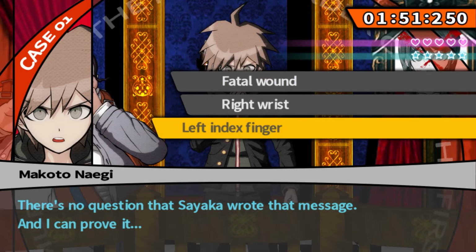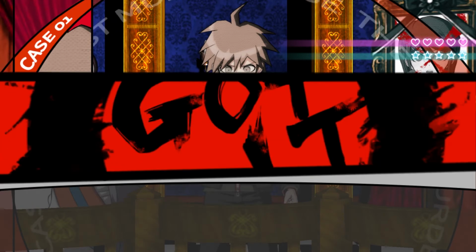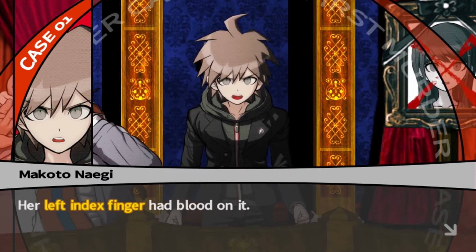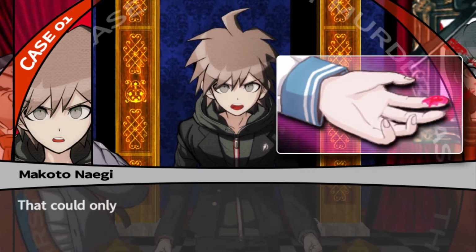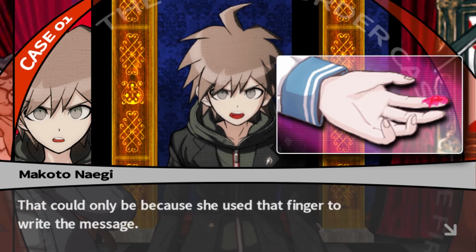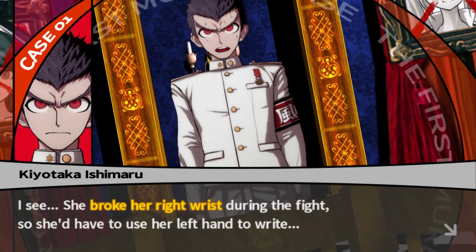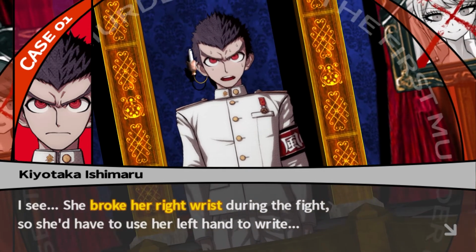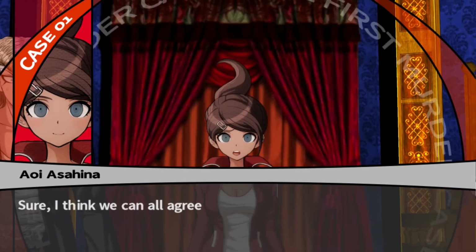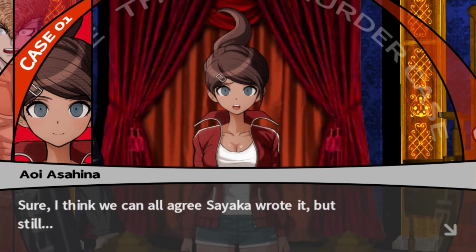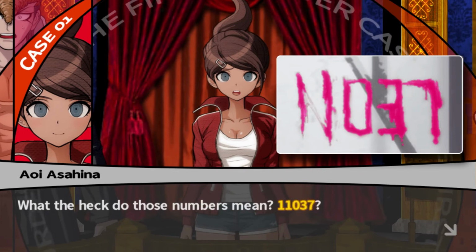Because her finger has blood on it? But someone could have done that so easily. I don't think that's very solid evidence, to be honest. Her index finger had blood on it. That could only be because she used that finger to write the message. I see. She broke her right wrist during the fight, so she'd have to use her left hand to write. Sure. I think we can all agree Sayaka wrote it. But still, what the heck do those numbers mean?